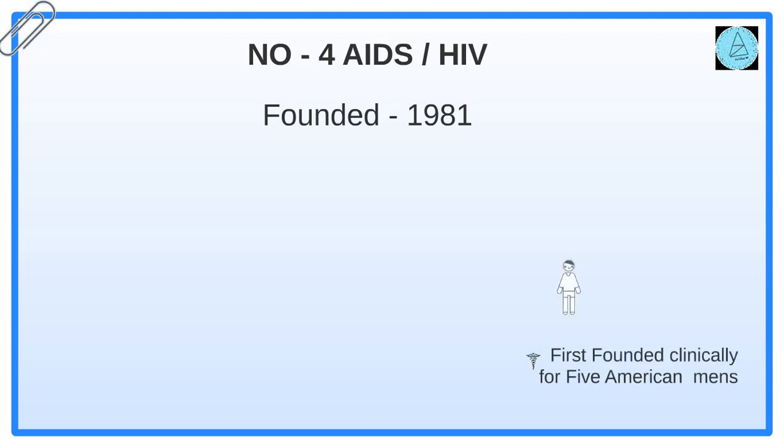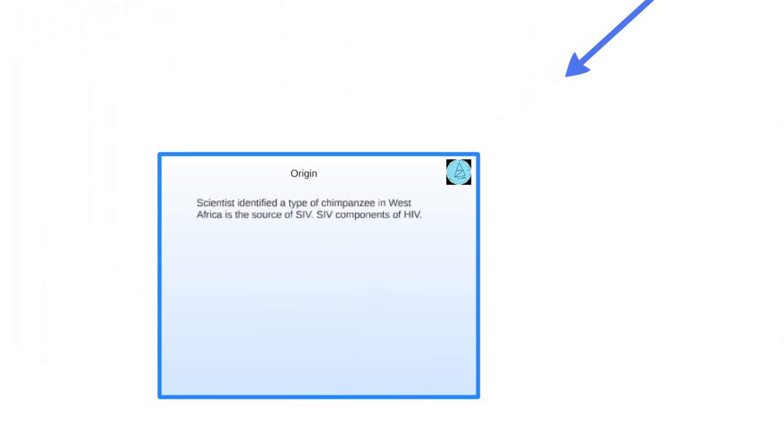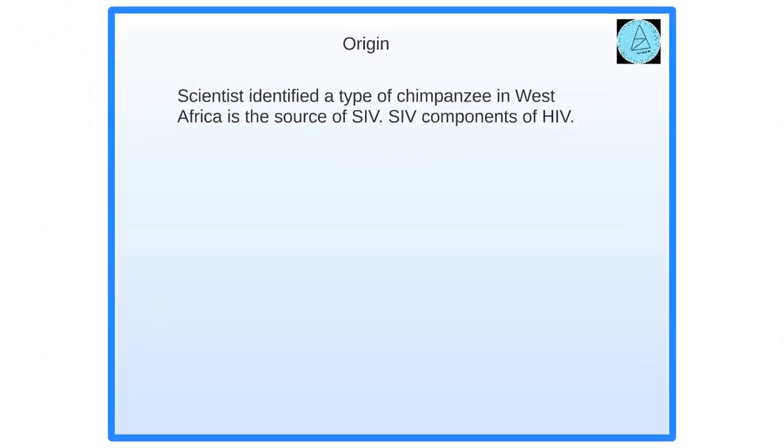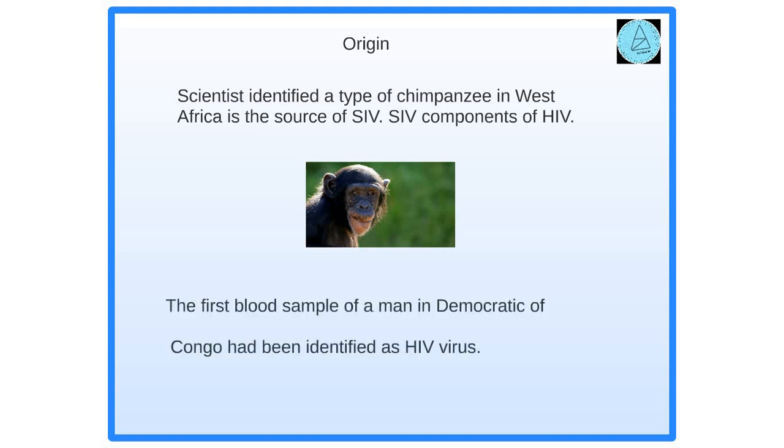Number 4, HIV/AIDS. It was clinically proved in 1981 in 5 American men. Acquired immunodeficiency syndrome is caused by the human immunodeficiency virus. Origin of the HIV virus: scientists identified a type of chimpanzee in West Africa which is the main source of SIV. SIV evolved into the human immunodeficiency virus. The first case was found in blood samples of a man from the Democratic Republic of Congo. He was affected by HIV. There is no evidence how he was affected. The total number of deaths is 35 million.